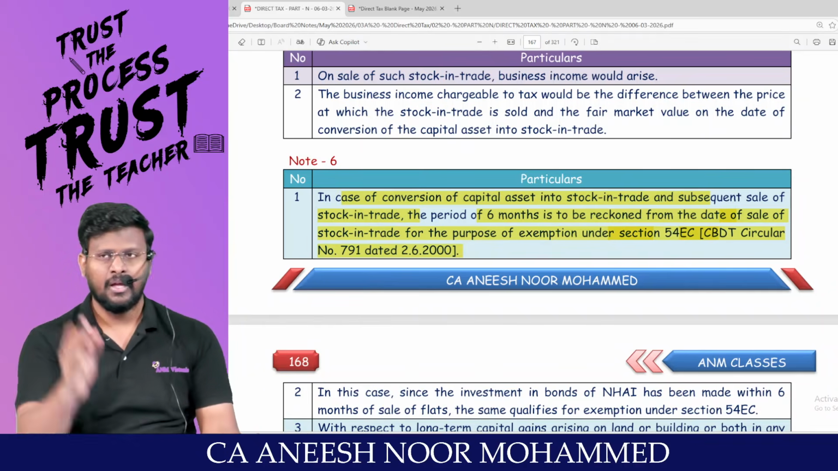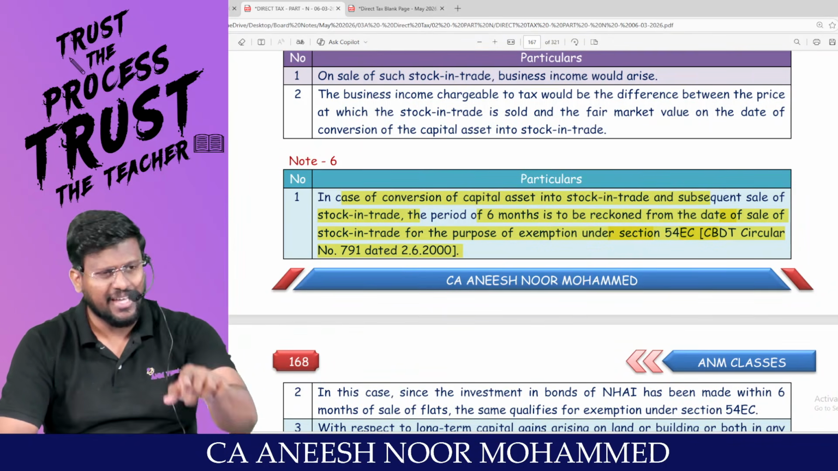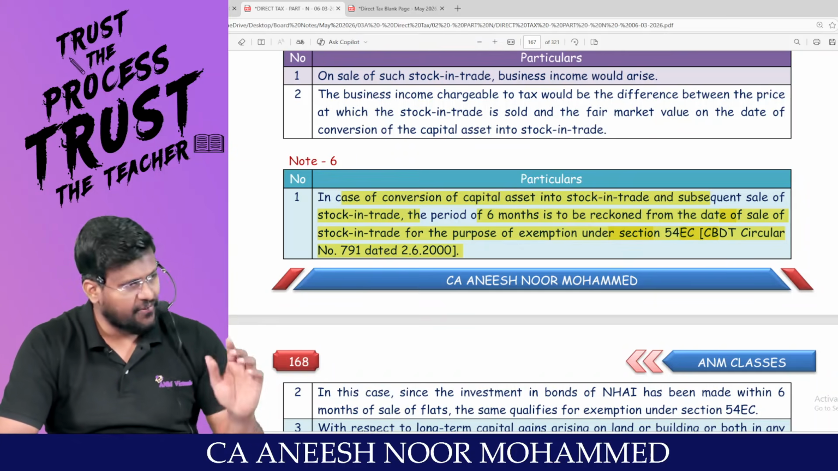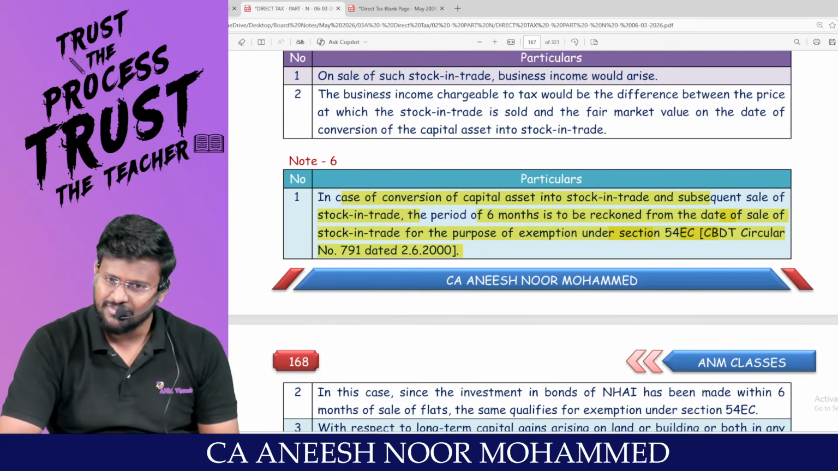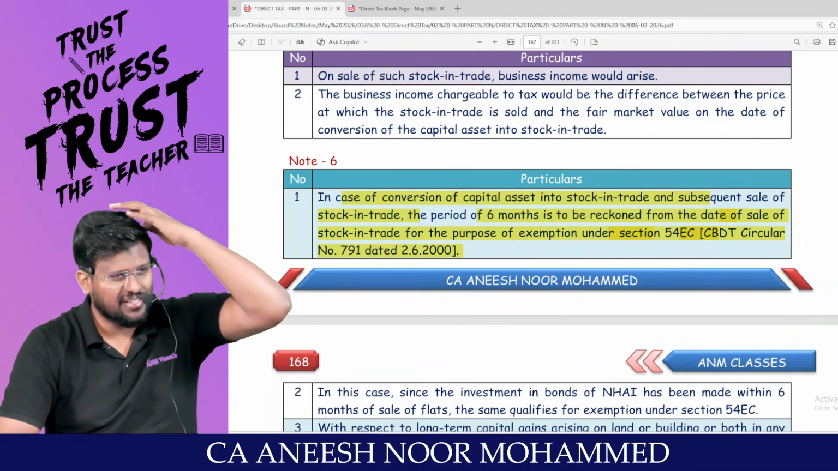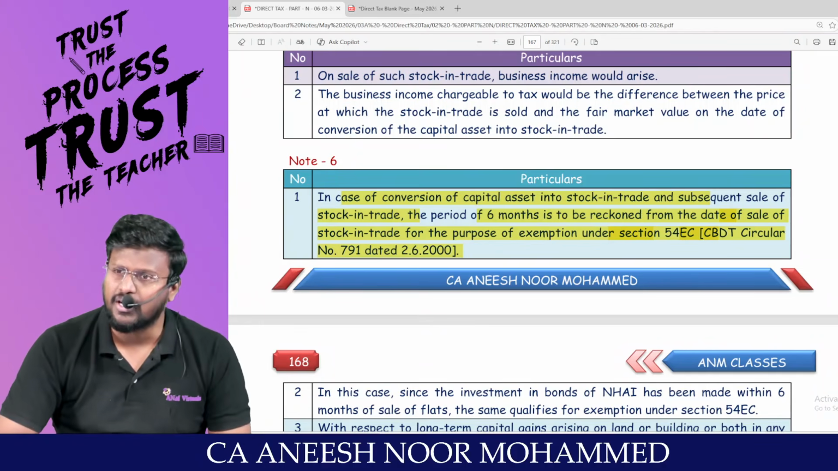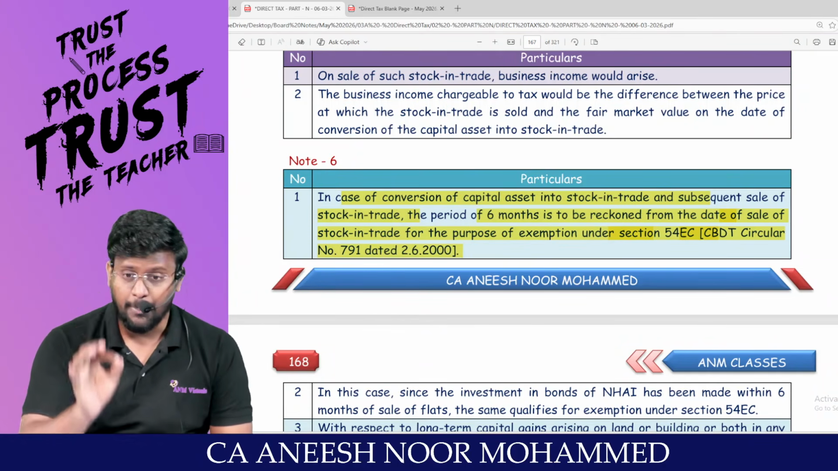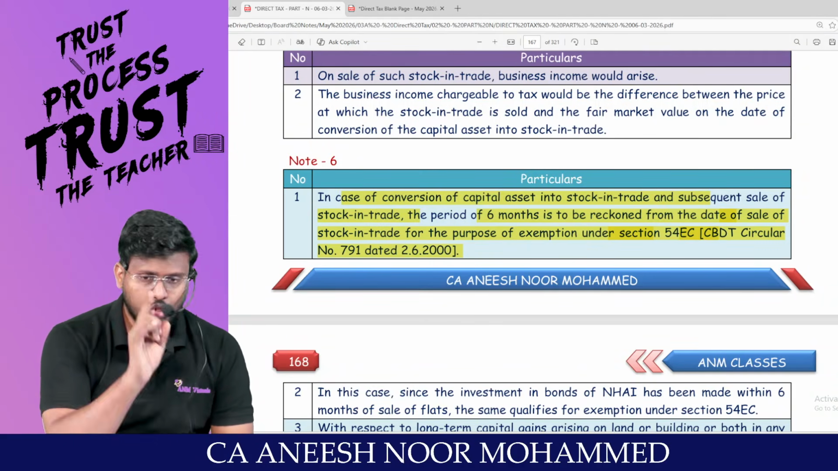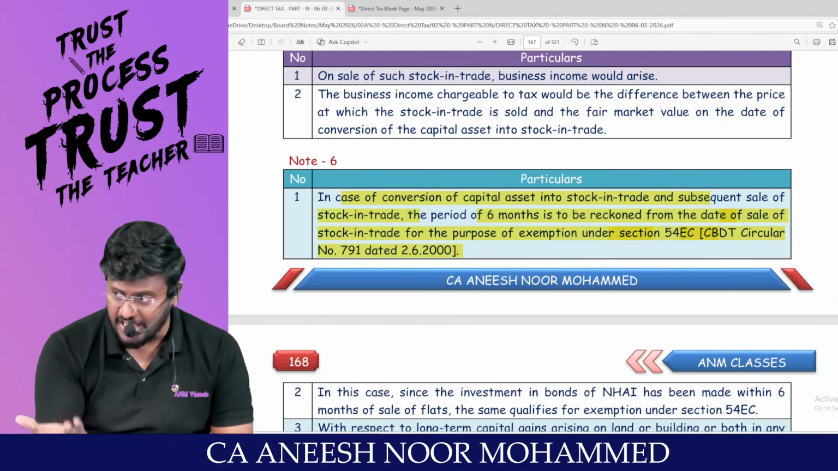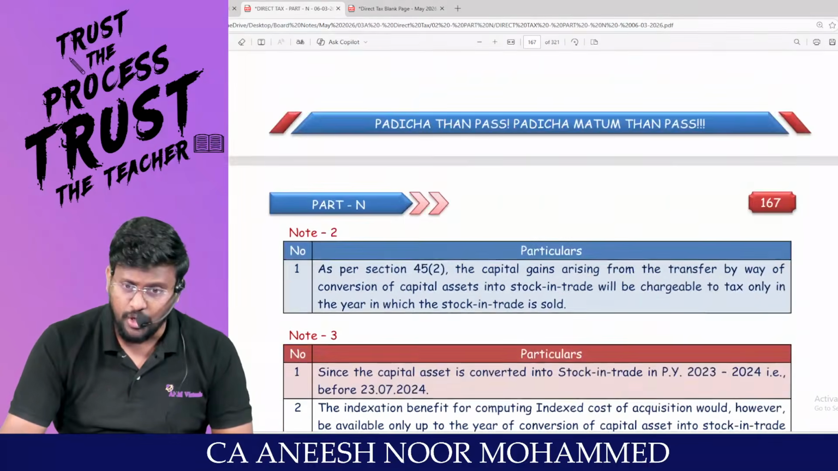Simple logic. I had land, and the land has been converted into stock in trade. In that year, what has happened? Transfer has happened. Have I sold the land? No, sir. That means I don't have cash. Then how will 50 lakh be invested? Only when I sell the flat and get cash can 50 lakhs be deposited. So, for the purpose of claiming 54EC, the 6 months should not be counted from the date of transfer, only in this exceptional case. So, it should be counted from the date of sale.